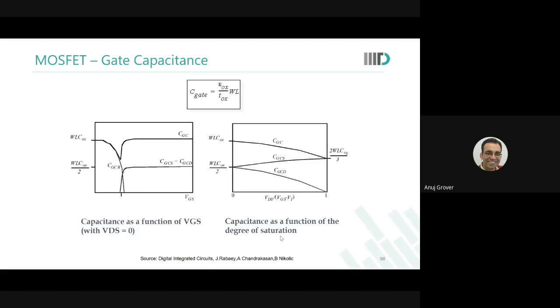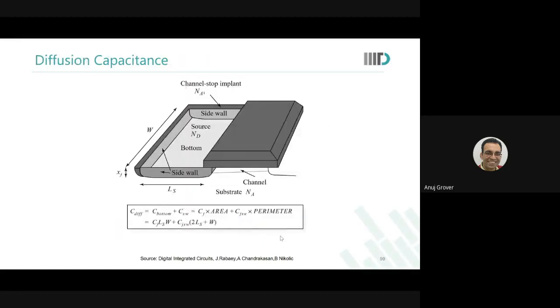And then we also looked at how these capacitances change as voltages are changed. Okay, and then we wanted to enter into this aspect, which was how do we estimate the diffusion capacitance? And I wanted to enter into this aspect also because this will have a strong bearing on the way we make our layouts.